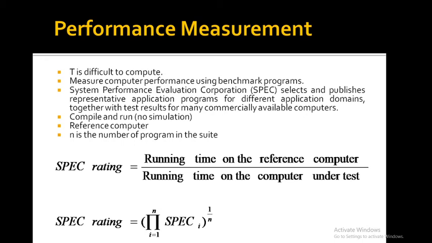A non-profit organization called System Performance Evaluation Corporation, abbreviated as SPEC, selects and publishes representative application programs for different application domains, together with the test results for many commercially available computers. For general purpose computers, a suite of benchmark programs was selected in 1989. It was modified somewhat and published in 1995 and again in 2000.